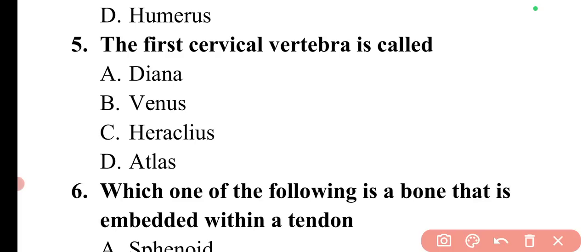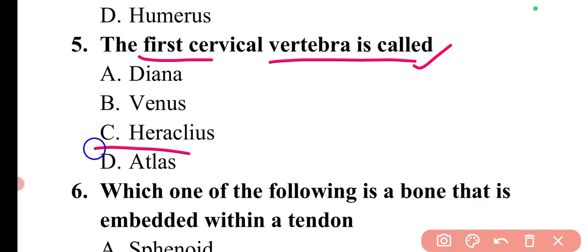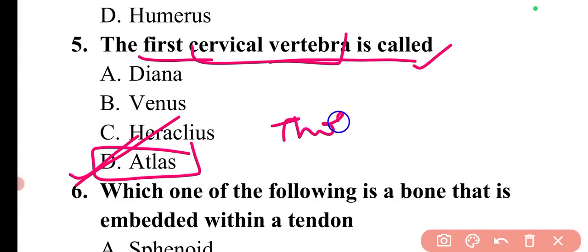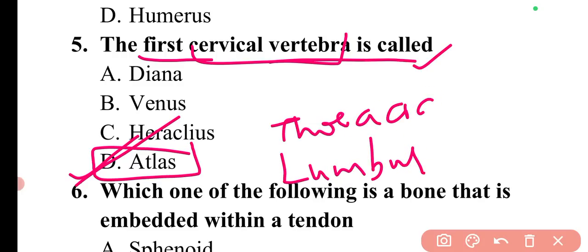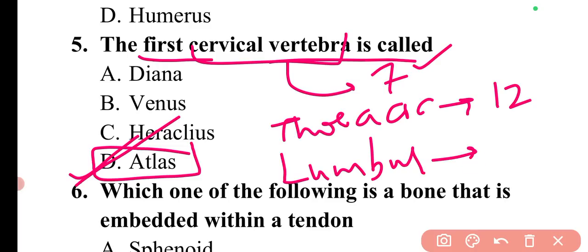Then coming to the next question. The question is, the first cervical vertebra is called? The first cervical vertebra is known as atlas, so option D is correct. In the human vertebral column there are multiple bones: cervical vertebrae, thoracic vertebrae, and lumbar vertebrae. In the cervical region there are a total of 7 vertebrae, in the thoracic there are 12, and in the lumbar there are 5. So this is the specific distribution.